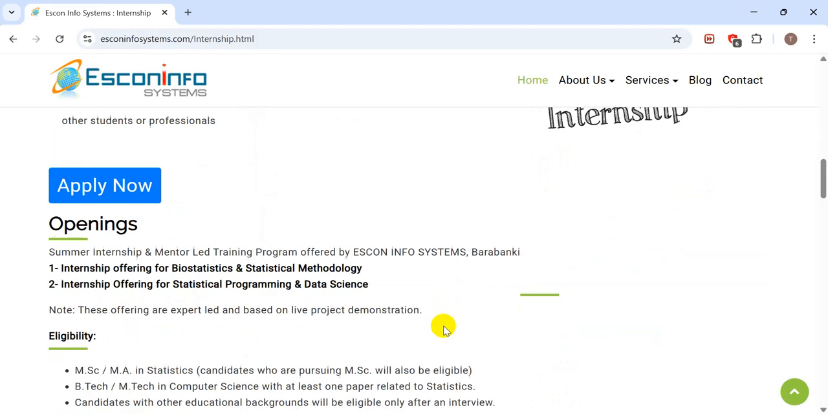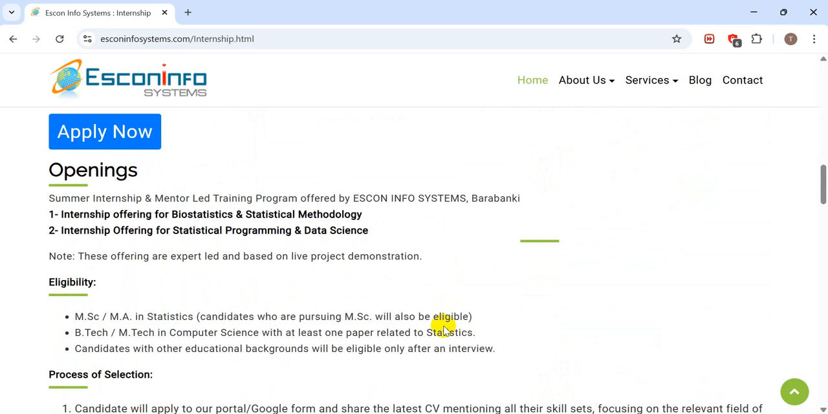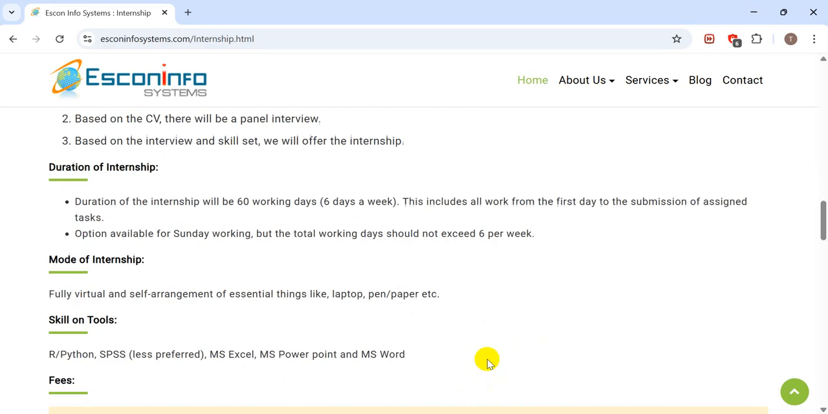These internship openings were for two types of domains. One is for biostatistics and statistical methodology, another is for statistical programming and data science. The minimum eligibility for the internship is MSc or MA in statistics, and candidates who are pursuing MSc are also eligible. Students who have a BTech or MTech degree, but at least one paper in statistics, can also apply for this particular internship.